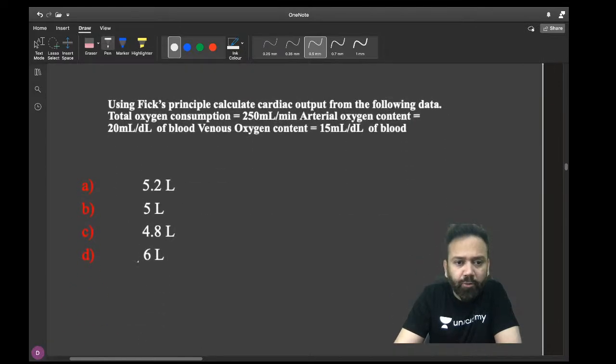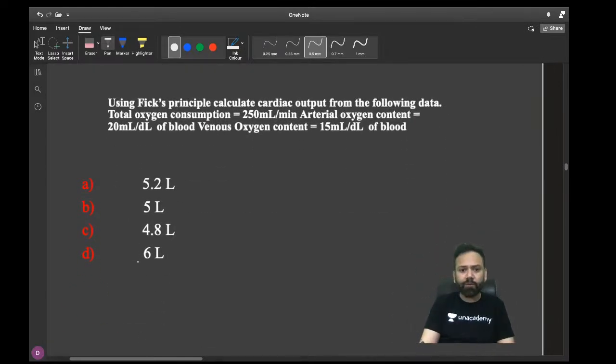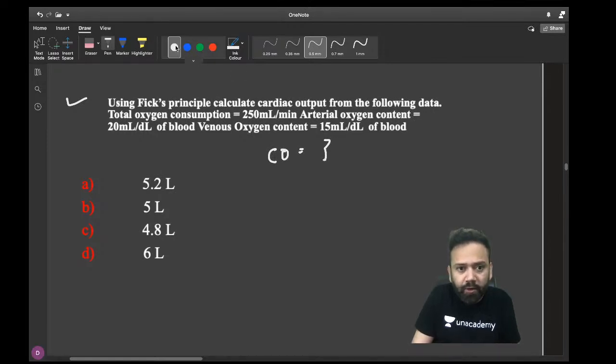Now coming to the next numerical of physiology. Nowadays they are asking a lot of numericals, and those are very simple numericals. So don't get confused that they are asking numerical, so I should not do it. Using Fick principle, calculate the cardiac output from the following data. Good morning Gaurav Verma. They want you to calculate cardiac output by Fick principle. So you should know only the Fick principle. These values are given over here, and by this you have to calculate cardiac output.